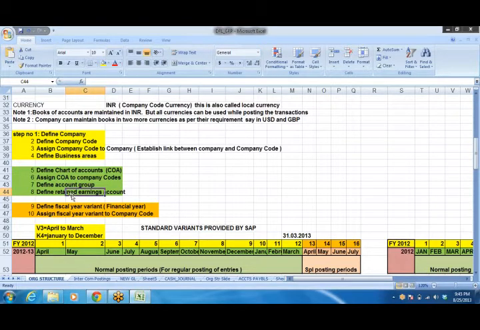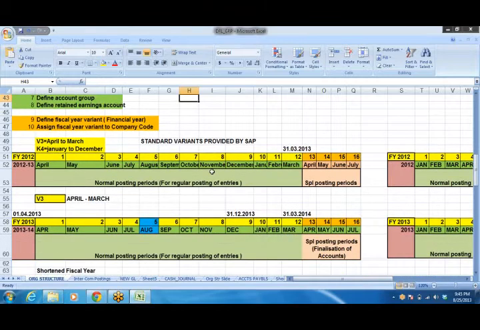It is a requirement in SAP to define one retained earnings account, and we have to tell the system to which account we are going to post, because that is used for balance carry forwards, etc.